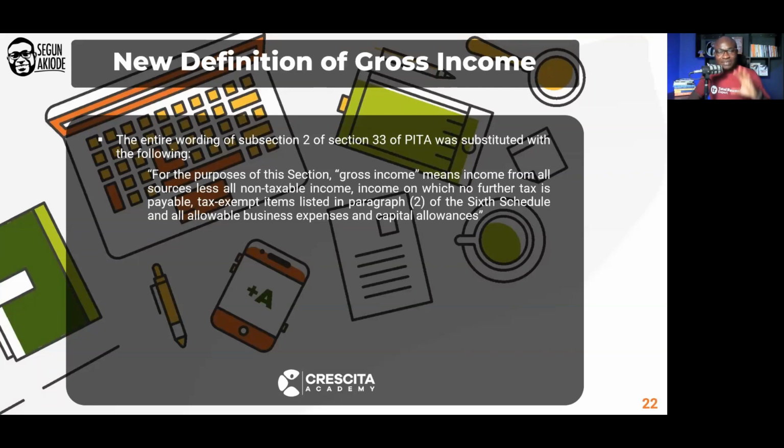So initially, your gross income was defined as the entire annual salary, so you do 20% of the entire annual salary as the variable consolidated relief allowance.